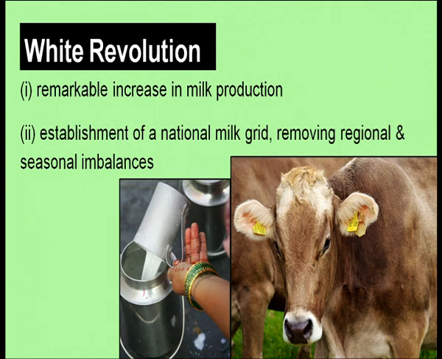Now, white revolution, what can you make out from the picture? What do we mean by white revolution? Can you just guess? As the name suggests, yes, it is about a remarkable increase in milk production. It is white in color, milk production, and its related products like butter, cheese and all those things. This was done with the establishment of a national milk grid and by removing regional and seasonal imbalances in milk production. So, this is known as white revolution, which is related to milk production and its related products.